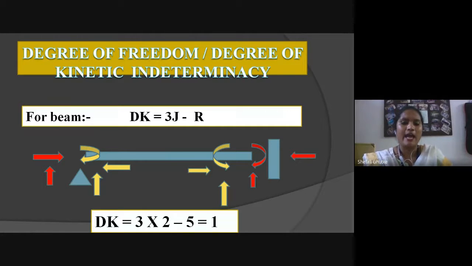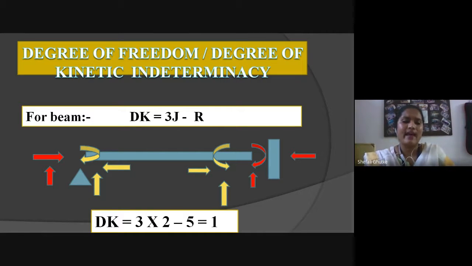On the other hand, we can see here the member induces 3 types of forces: first one in upward direction, second one horizontal direction, and third one movement. But the fixed support restrains all these induced forces, in horizontal direction, in vertical direction, and in movement as well.